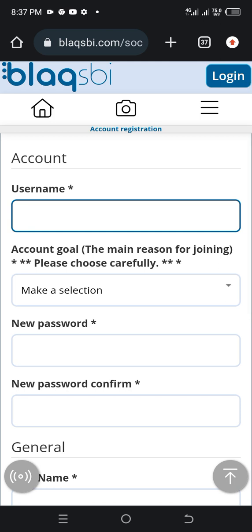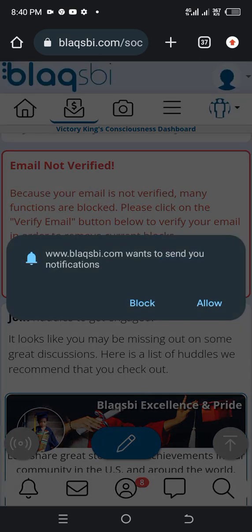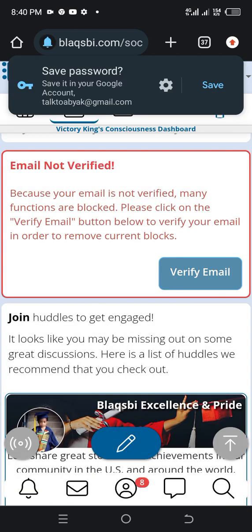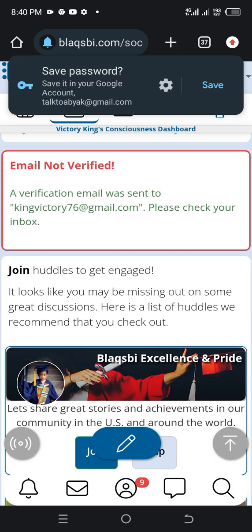In account goal, the main reason you are joining is to make money. So all you need to do is click on the second one: I want to earn money for promoting this platform. So I just signed up and I've been asked to verify my email right away. A verification email was sent to kingvictory76@gmail.com. Please check your inbox. So I'll go to my email now and verify my email.